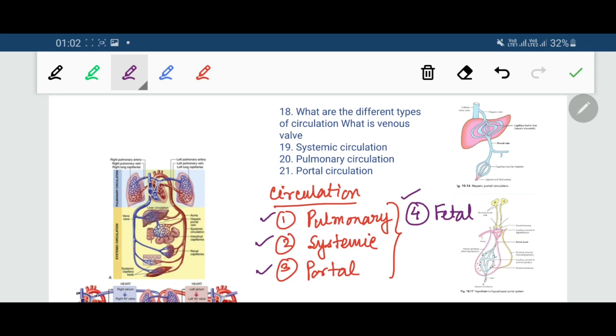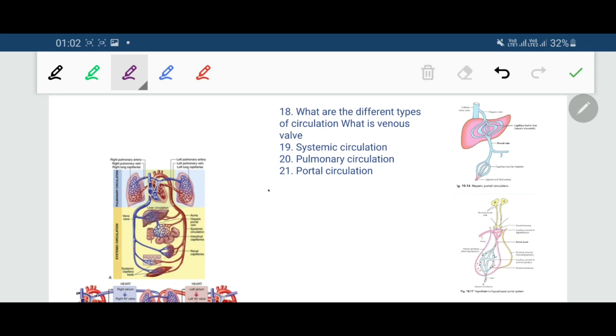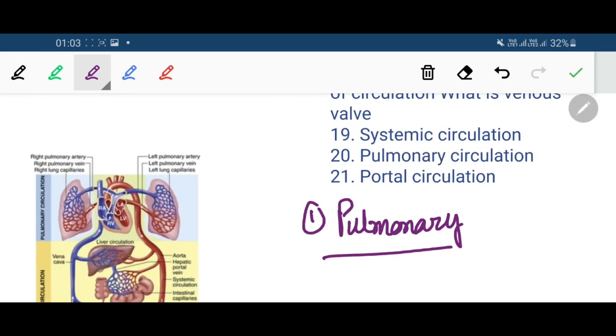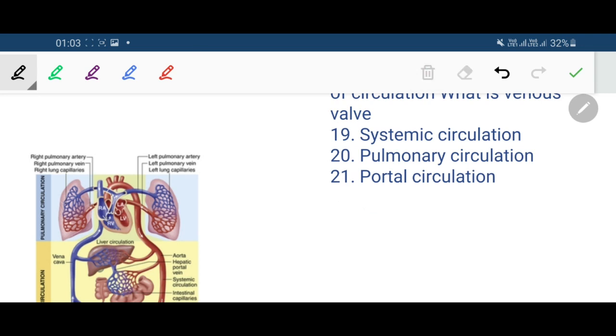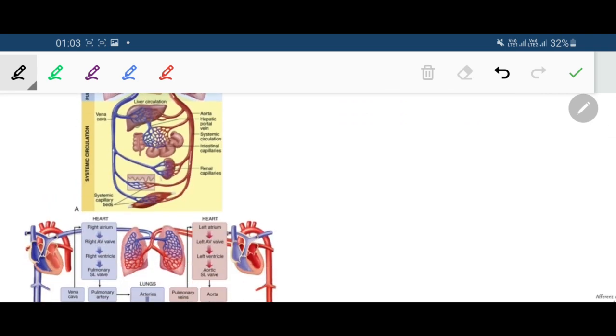Let's take a look at what this circulation means. For the first one, pulmonary: what is that? In pulmonary circulation, the deoxygenated blood entering the right atrium passes to the right ventricle. Let's clear this out once again.